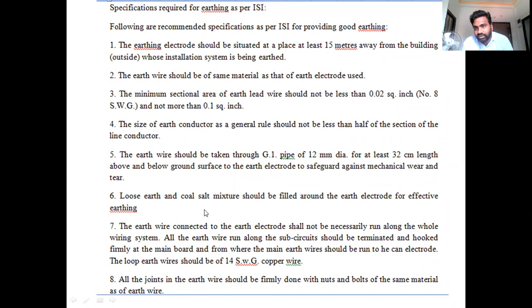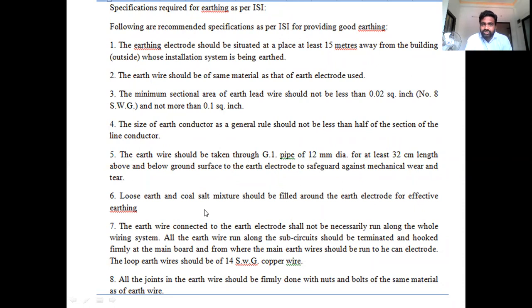Loose earth. Why are we calling it that? Because we have to segregate the area of the particular earth where we are inserting this galvanized iron pipe. That means we have to place it in a cold salt mixture. We have to take the rock salt and the charcoal and mix them together, and fill that earth pit with that particular mixture. The earth electrode has to be placed there, and the earth wire has to be placed in a particular manner.